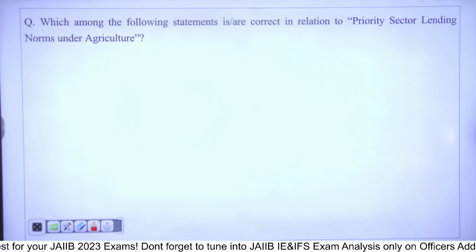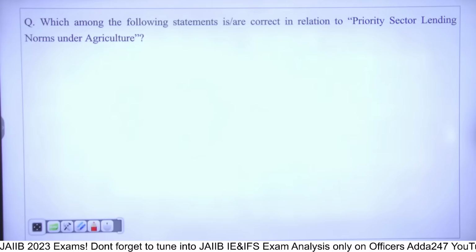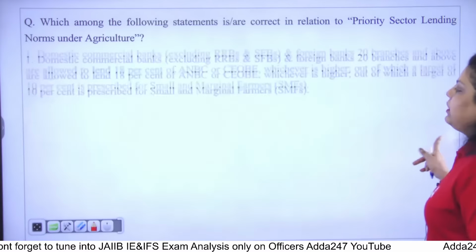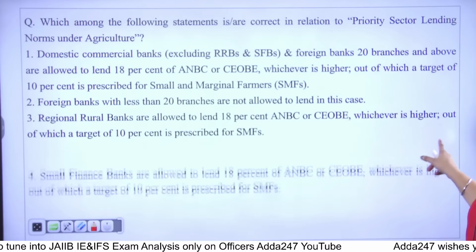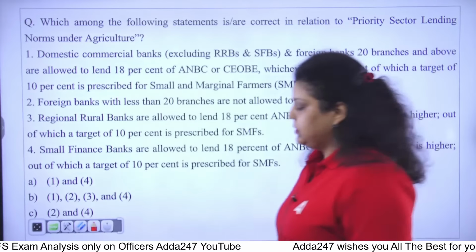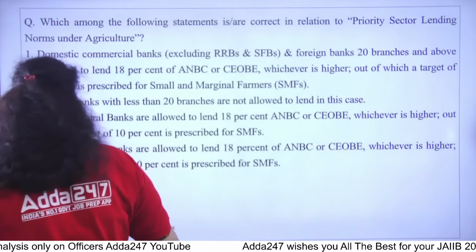Second, which of the following statements are correct in relation to the priority sector norms under agriculture? PSL is a very important chapter. Again, PSL is part of your Indian economy, Indian financial system, as well as for your PPB. So this is the question about the PSL.